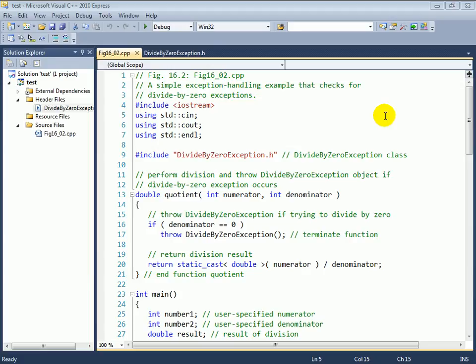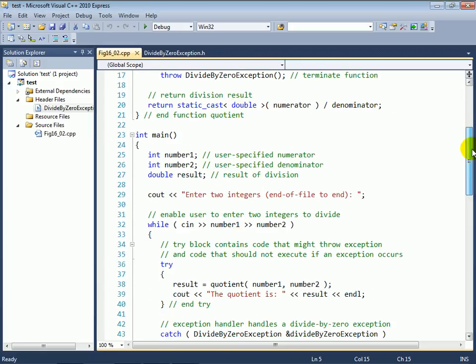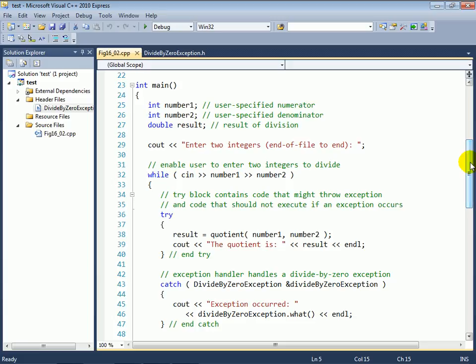Figures 16.1 and 16.2, exception handling example that throws exceptions on attempts to divide by 0. In this example, we're going to finally introduce to you the C++ exception handling mechanism. The basic idea is to write programs that are as robust as they possibly can be, and hopefully that won't fail at execution time.